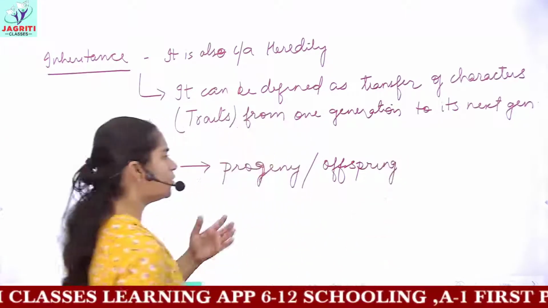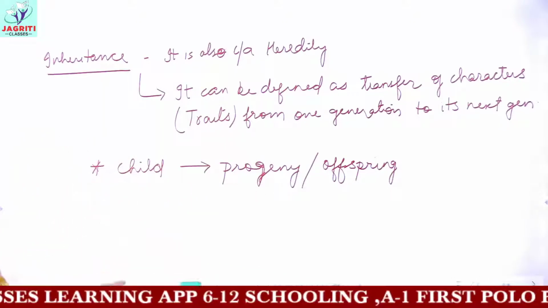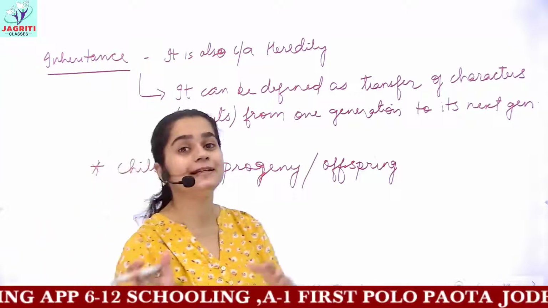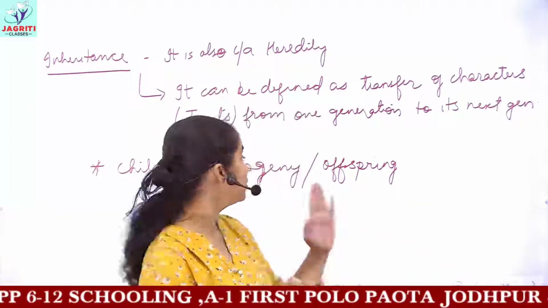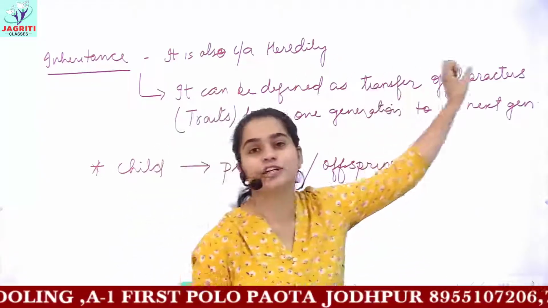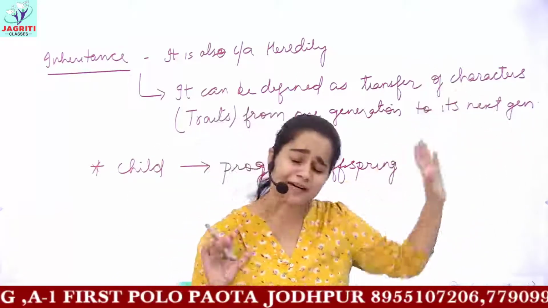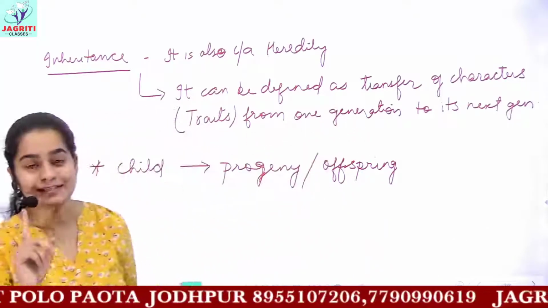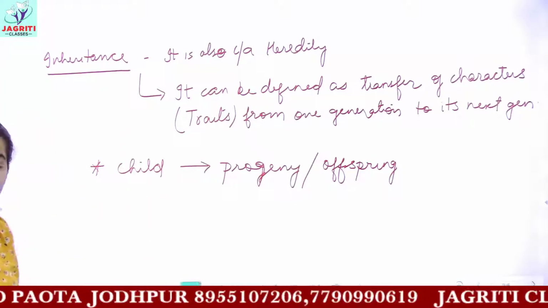So these are all the words which are used for child. You can say heredity is the transfer of characteristic features from parents to child, from parents to the progeny, from parents to offsprings, or from one generation to the next generation. Any words you can use, just use it at the correct place.